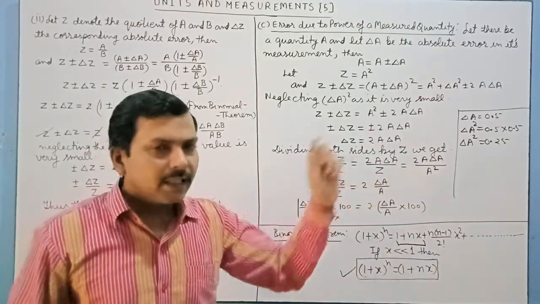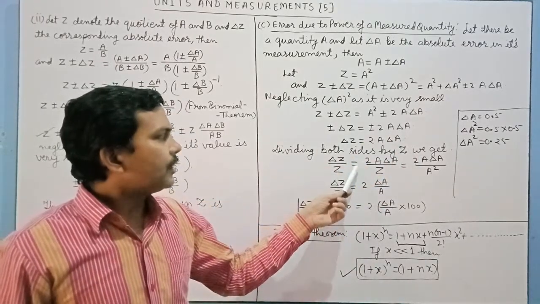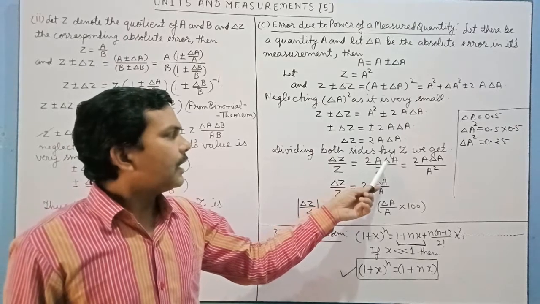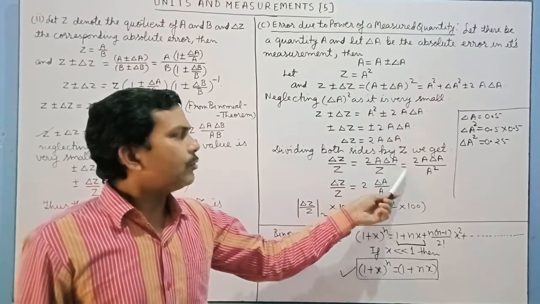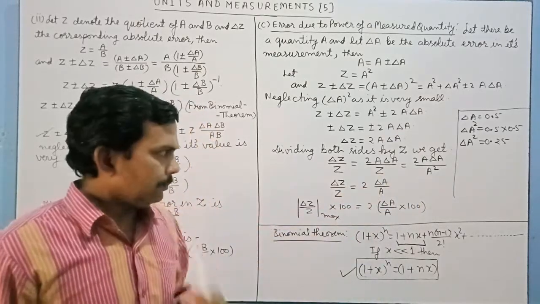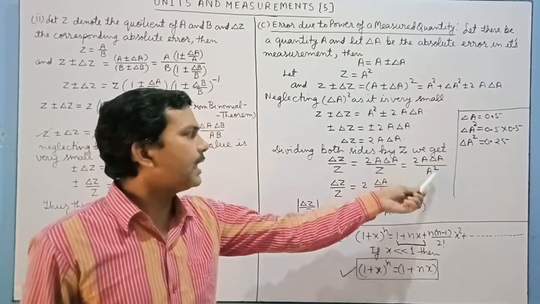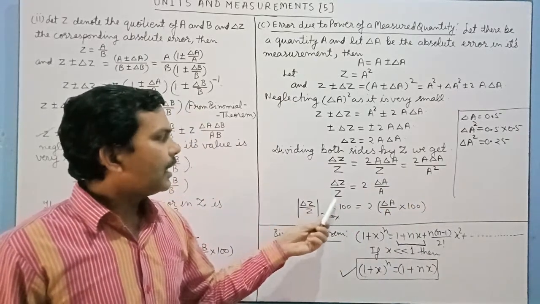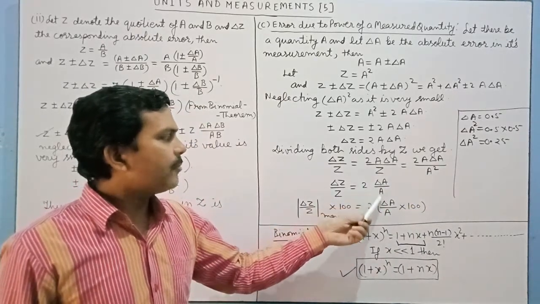Dividing both sides by z, we will have Δz/z is equal to 2aΔa/z is equal to 2aΔa/a². Here a will be cancelled, so Δz/z is equal to 2Δa/a.